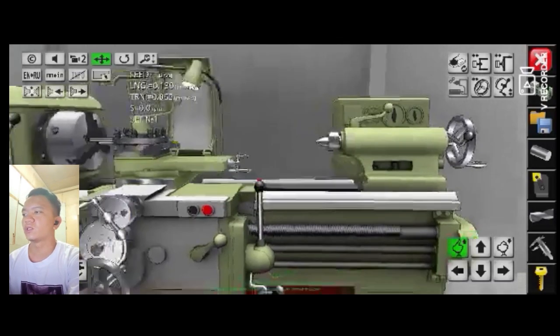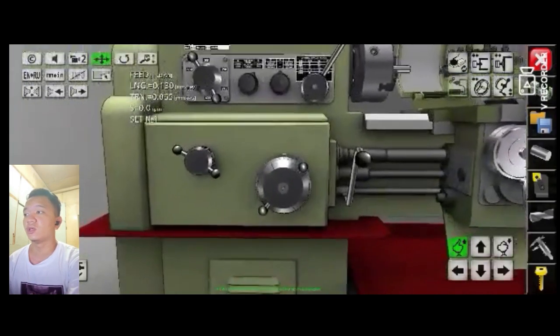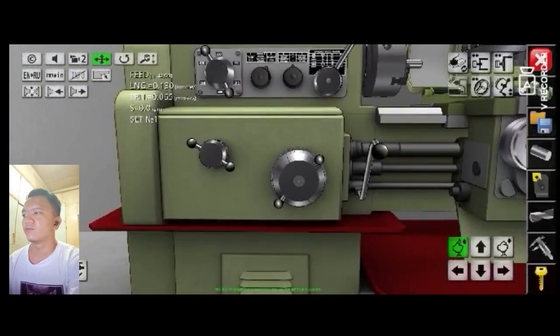The fourth part is the carriage, which provides various movements to the cutting tool to perform various operations on the lathe. There are three movements of the carriage: the longitudinal feed, the cross feed, and the angular feed. The last part of the lathe machine is the feed mechanism. It is the quick change gearbox that provides easy change of the spindle speed and the speed for the feed shaft and the lead screw. Those are the five basic parts of the lathe machine.